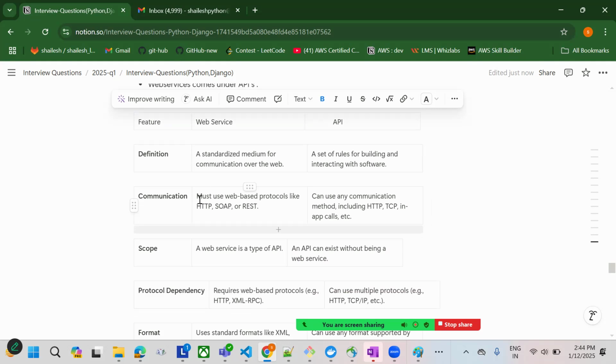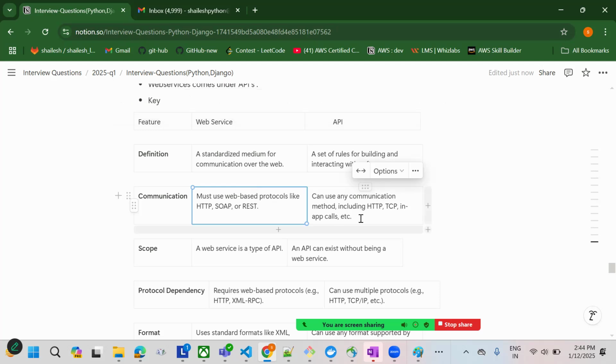There are some communication protocols for web services: HTTP, SOAP, and REST. HTTP, SOAP, and REST are the protocols. An API can use any communication method. There are many communication protocols in API, like HTTP and TCP.